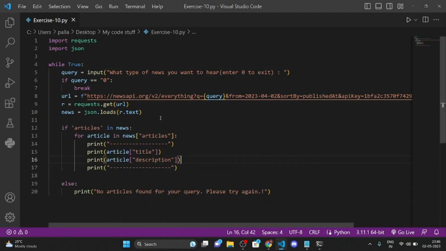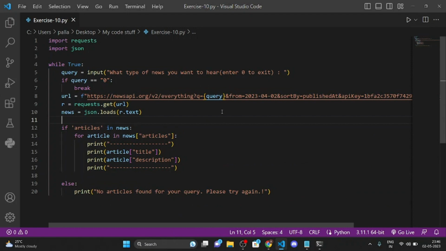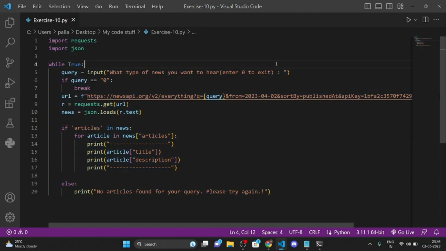So that is how you can use this code, and that is how you can complete this exercise. If you want this code, I'll provide this code in the description of the video. You can definitely go ahead and check that out.